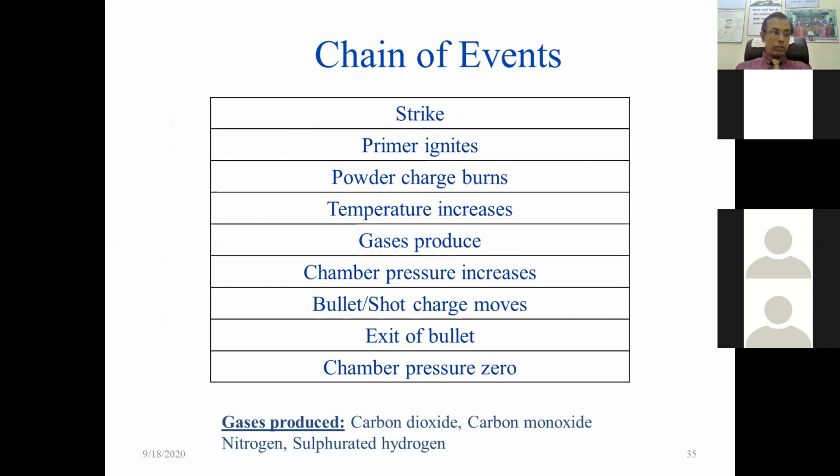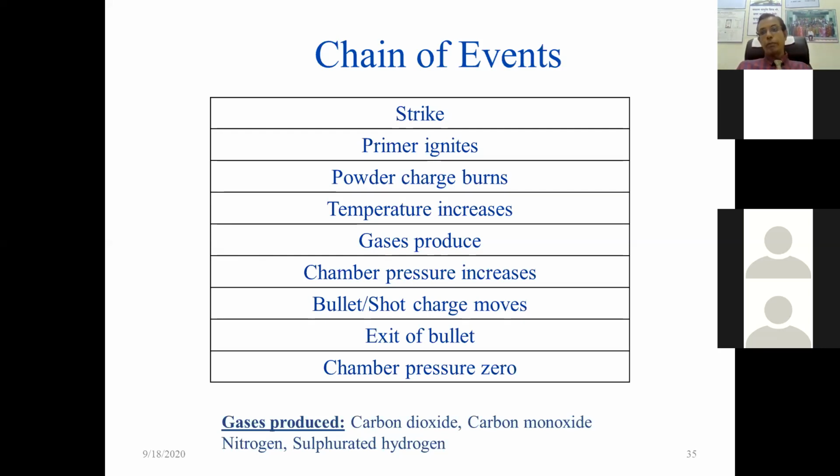Chain of events. At first the firing pin strikes, the primer gets ignited, the powder charge burns, temperature increases, gases are produced, chamber pressure increases, the bullet moves, the bullet exits and chamber pressure becomes zero.